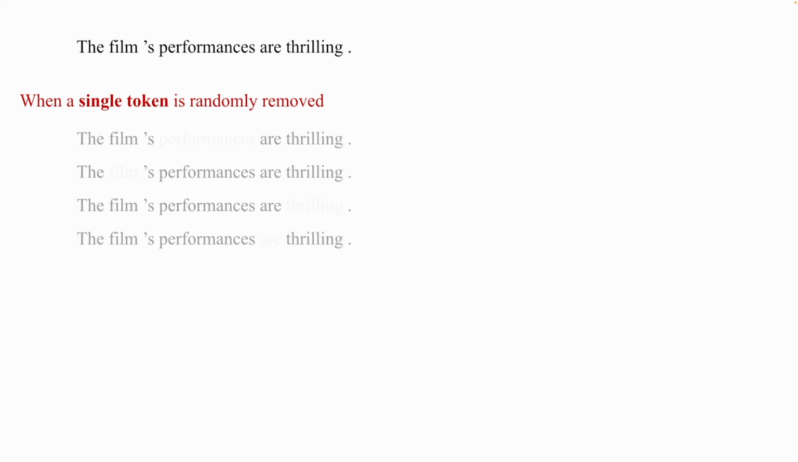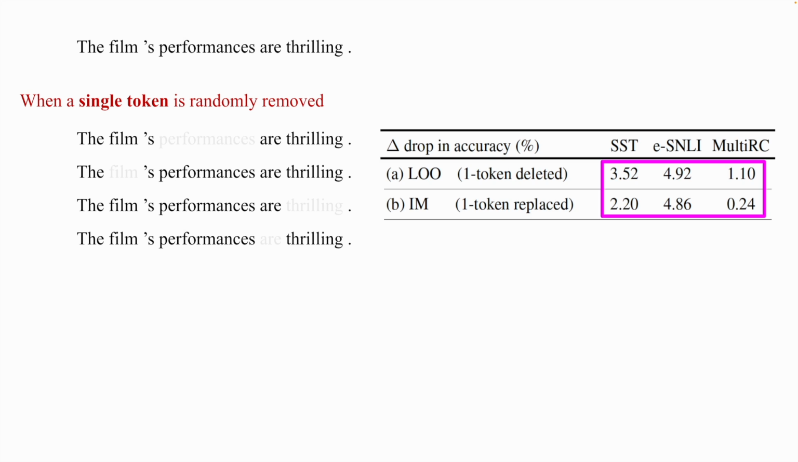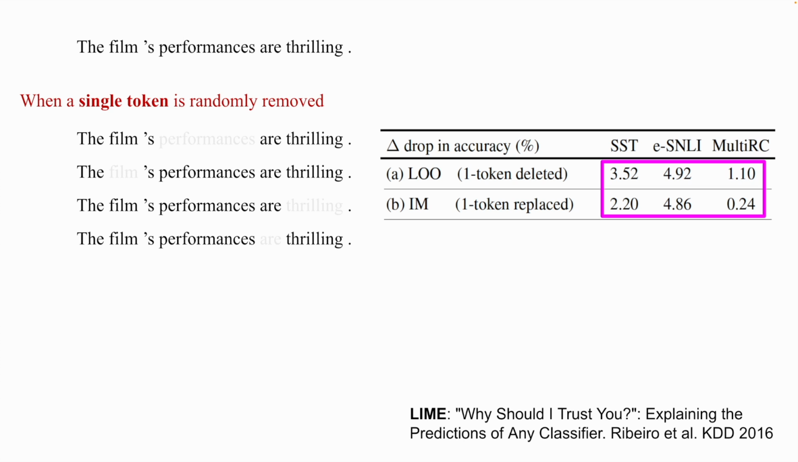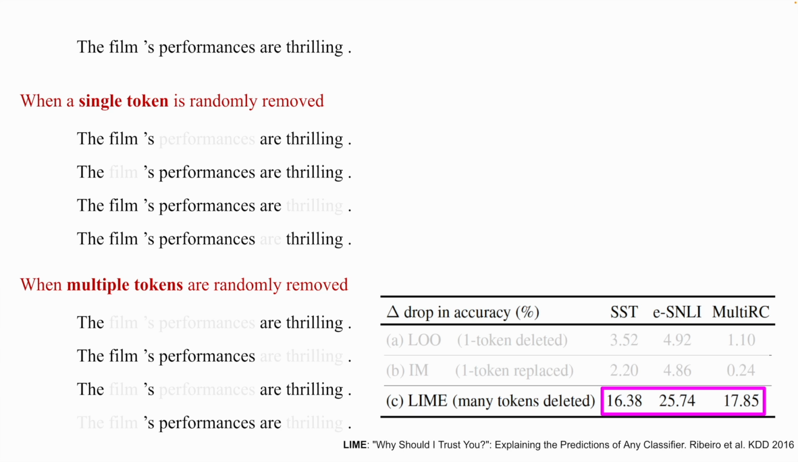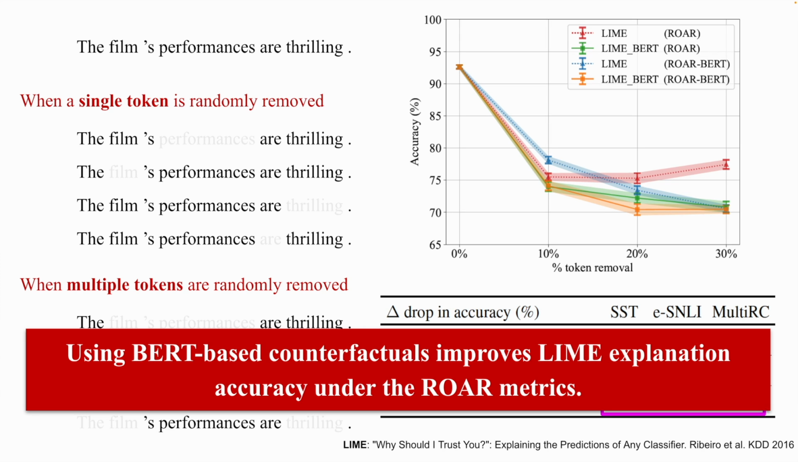Take our original example sentence. When a single token is randomly removed, the average drop in accuracy for three tasks, SST, e-SNLI, and MultiRC, is marginal, and therefore we did not see any advantage of using BERT in IM to replace words. Yet, when many tokens are randomly removed in the LAM method, the sentences are more syntactically broken. The drop in classification accuracy therefore becomes significant. In this case, we find that integrating BERT into LAM to create natural counterfactuals improves LAM accuracy.